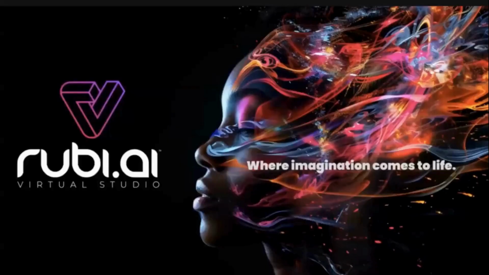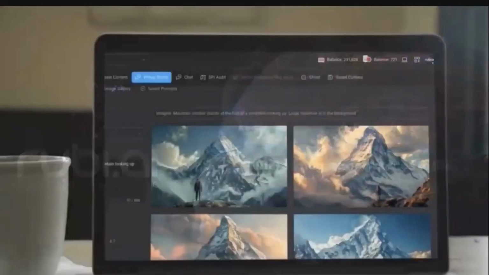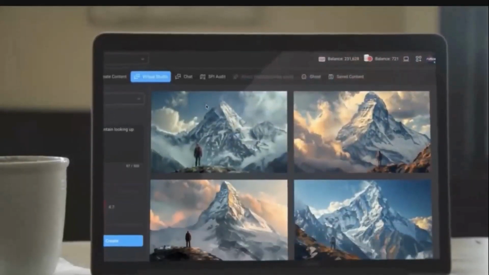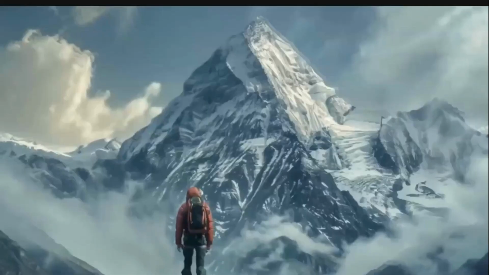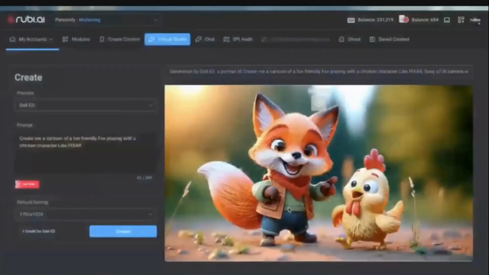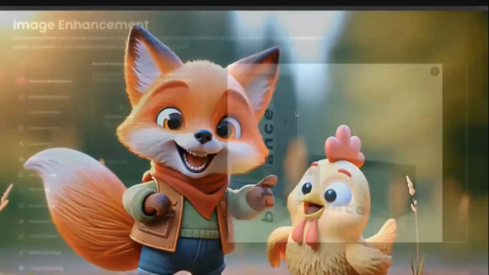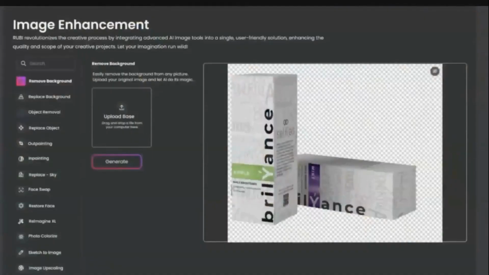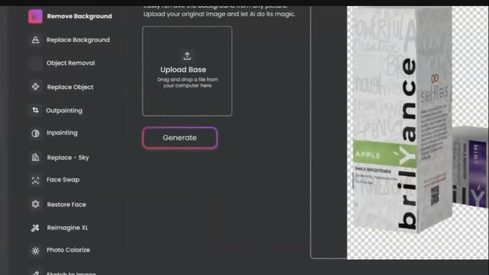Our virtual studio is where we make stunning visuals and audio come to life. For visuals, our image and video labs combine the best AI image engines in the world, giving you limitless creativity. Is your image almost there, but not quite? Don't worry. Our AI-powered image enhancement tools are here to save the day.